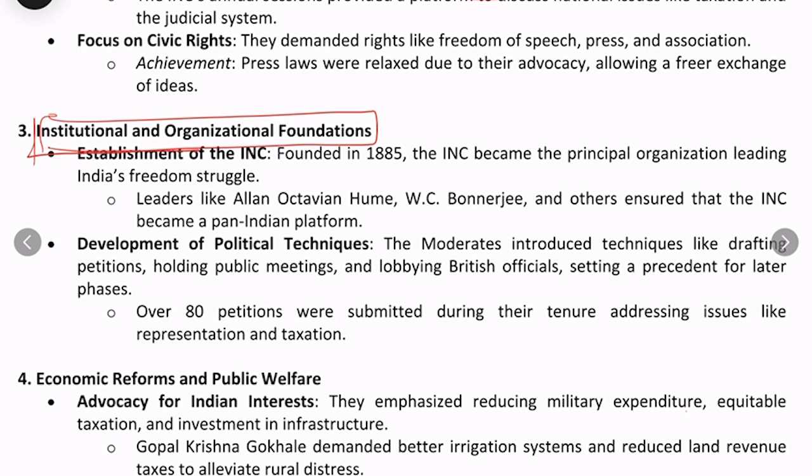So basically the very foundation of the Indian National Congress was laid by the moderates. That was one of their important contributions. Founded in 1885, the Indian National Congress became the principal organization leading India's struggle for independence.